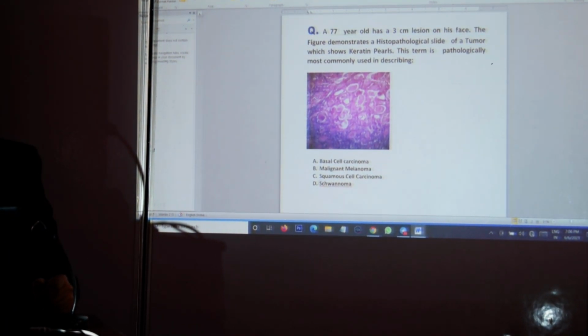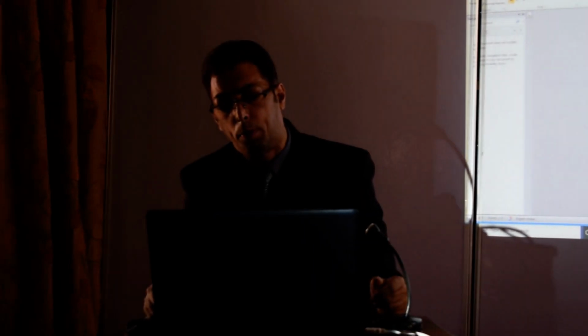Now, a 77-year-old has a 3 centimeter lesion on his face. The figure demonstrates a histopathological tumor showing characteristic keratin pearls. This keratin pearl would be associated most commonly with basal cell carcinoma, malignant melanoma, squamous cell carcinoma, or schwannoma. Now, skin can have melanomas, basal cell carcinomas, or squamous cell carcinomas. BCC is usually referred to as a rodent ulcer because it is typically in the form of an ulceration.